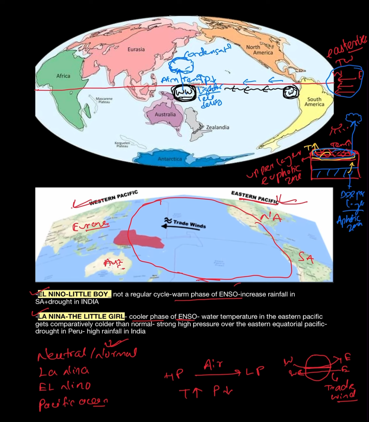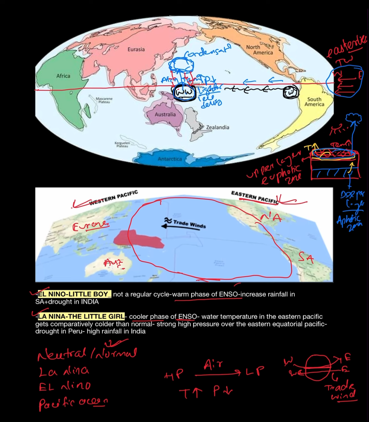Some of it will form clouds, and they will create rainfall over the Australia region. And as you can see here, as the air moves upward, due to the warm water condition in the Australia region, there will be a creation of low pressure.